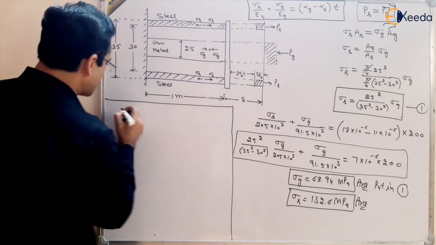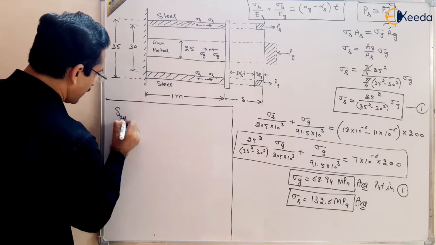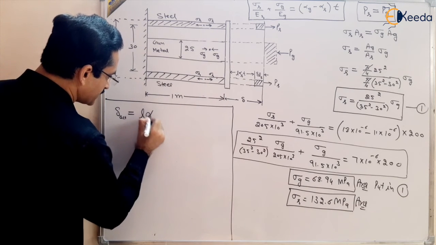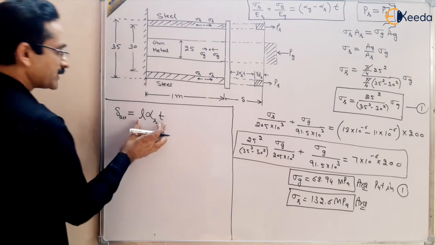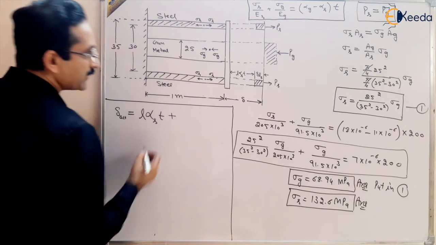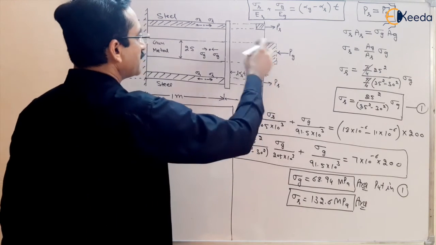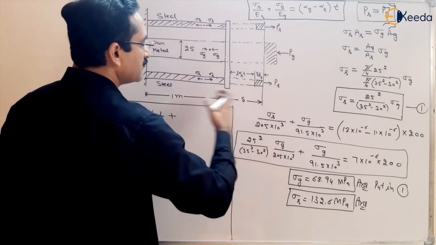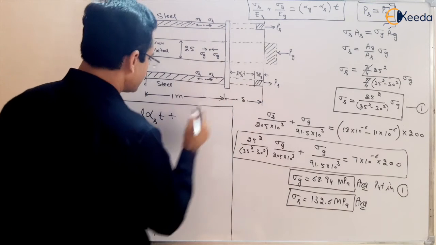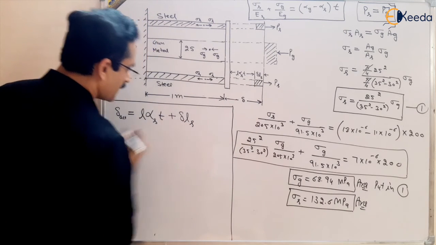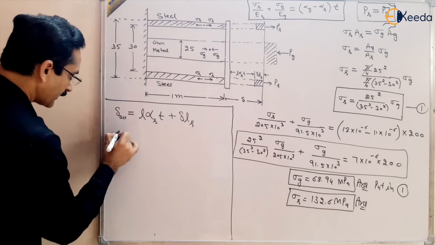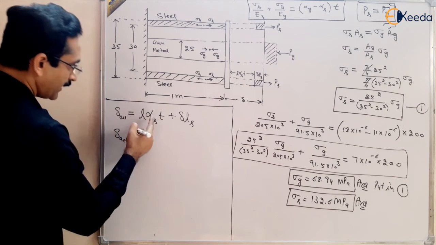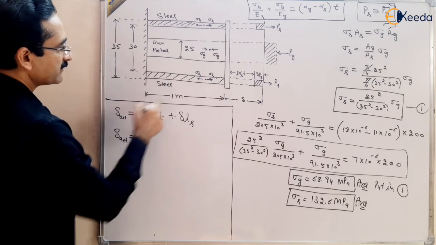Now the delta actual will be equal to the free expansion of the steel plus the expansion due to the force developed, because gunmetal is there and they have to pull by an equal amount, so delta LS will be there. So delta actual will be equal to L alpha S T. The length is given as 1 meter.